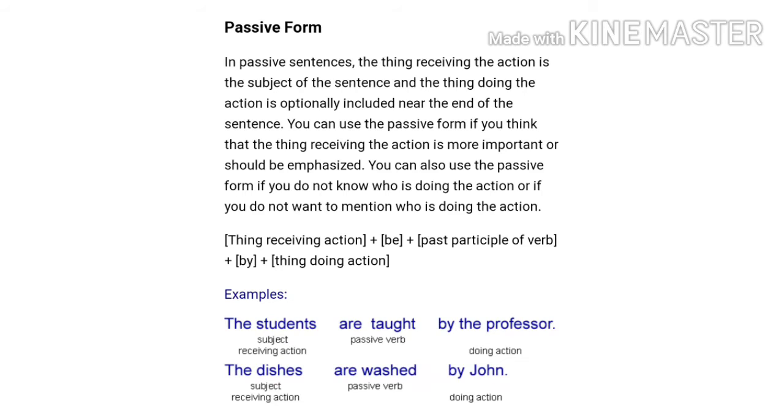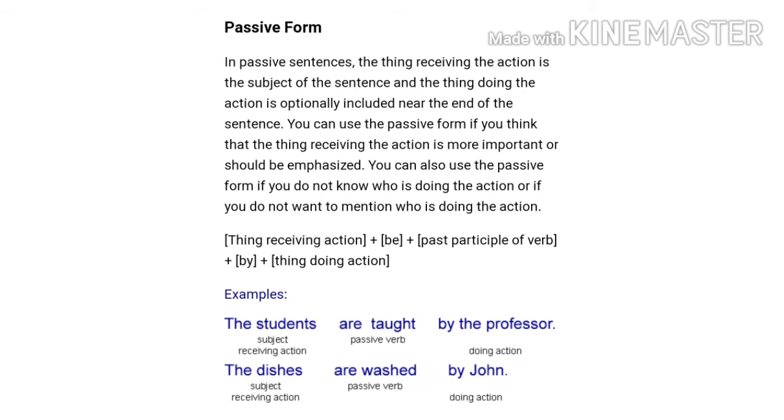The form of passive voice. In passive sentences, the thing receiving the action is the subject of the sentence and the thing doing the action is optionally included near the end of the sentence. You can use the passive form if you think that the thing receiving the action is more important or should be emphasized. You can also use the passive form if you do not know who is doing the action, or if you do not want to mention who is doing the action.